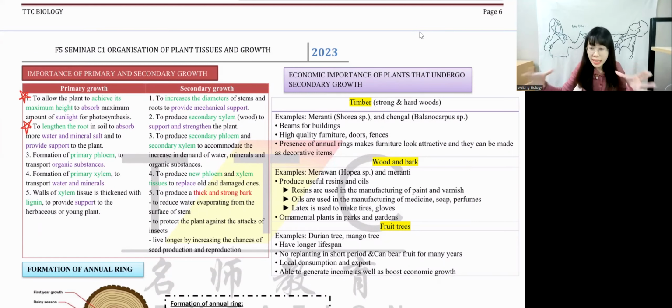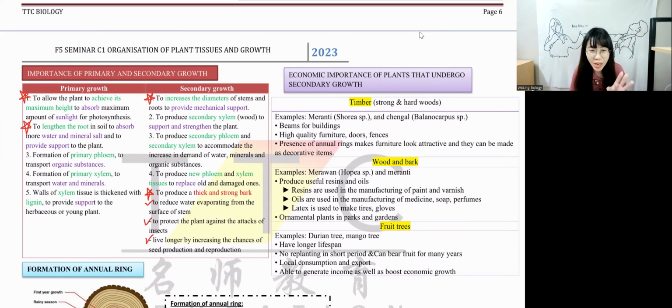And then secondary growth. Secondary growth increases in diameter. Why increases in diameter is a good thing? Because when it's larger diameter, it can provide more support. Like human, when you are bigger in size, you can also have more support, right? So same idea. If you want to explain more on secondary growth, what is the importance towards the plants? We have to say they produce thick and strong bark. They are able to reduce water loss. They are able to protect the plants against insects or pathogen invasion. They can live longer because they can have more chances to produce more seed.